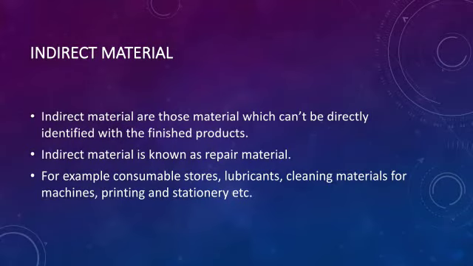Next one is indirect material. Indirect materials are those materials which cannot be directly identified with a finished product. Means materials which do not become part of the finished product or cannot be easily identified in a product are known as indirect material. For example, consumable store, lubricants, cleaning materials for machine, printing and stationery. And indirect material may relate to factory, office and selling and distribution overhead.